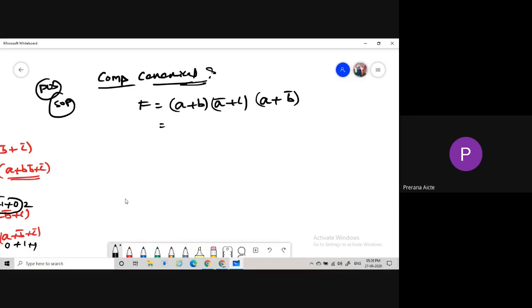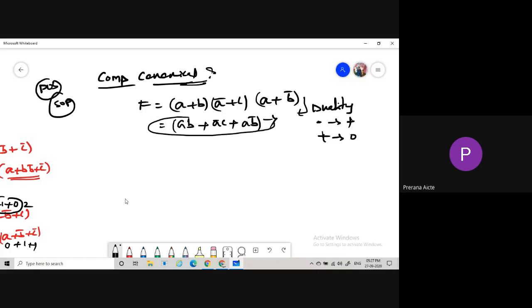As per our knowledge, it will be AB plus A bar C plus AB bar, according to the duality principle, where dot is converted to plus and plus is converted to dot. Based on this relation only, we said AB plus A bar C plus AB bar. But please don't use this one.